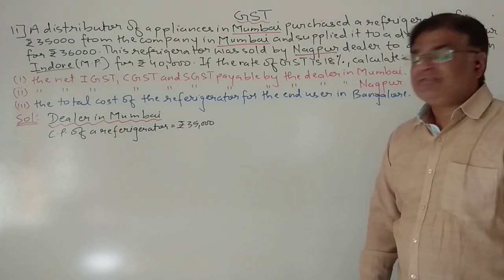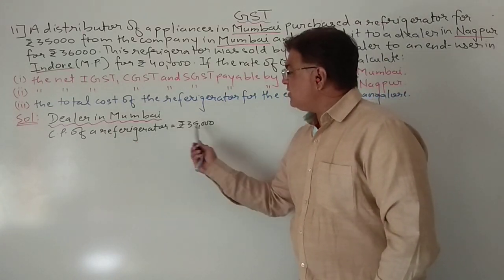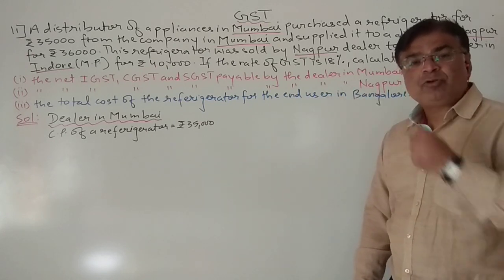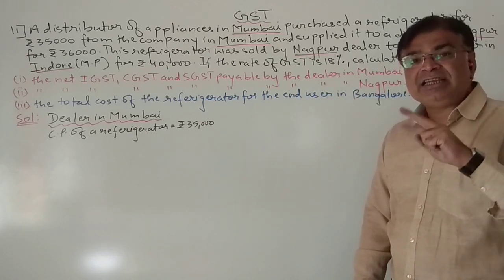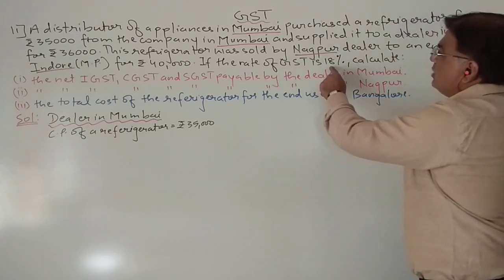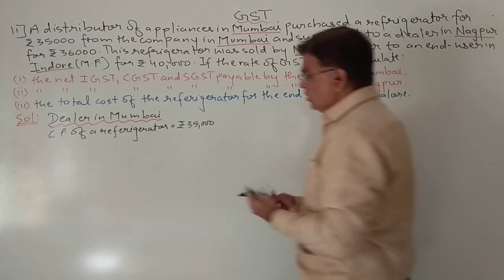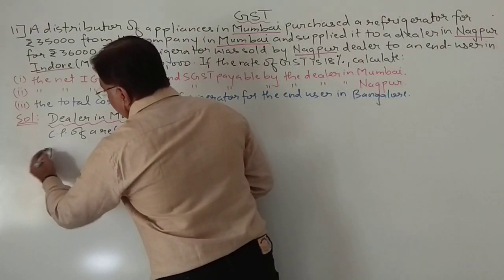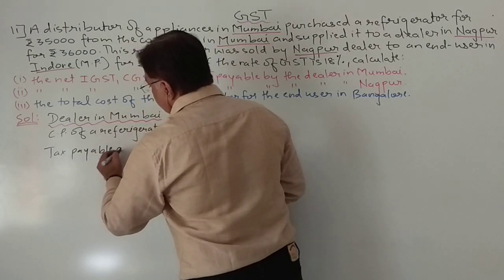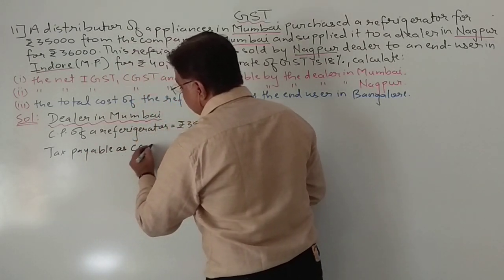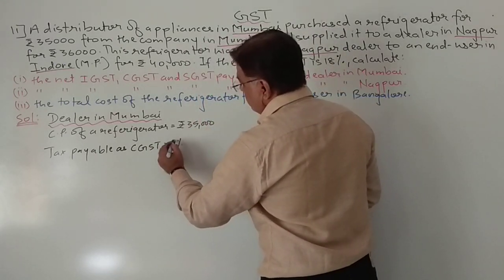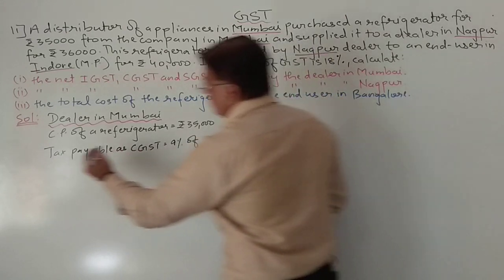Dealer has purchased at which price? So, dealer has purchased the refrigerator for 35,000. So, he has purchased, so he will have to pay input tax. Now, it is an intrastate, so the tax will be divided equally to 9%. Okay. So, here tax payable as CGST will be 9% of, this is input tax.